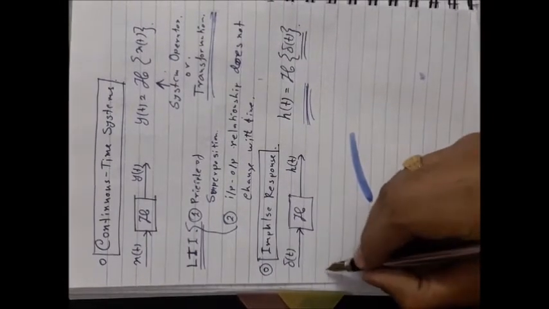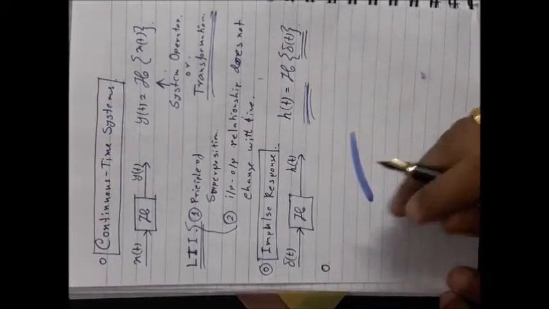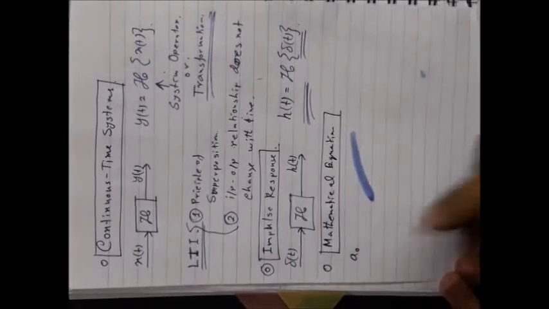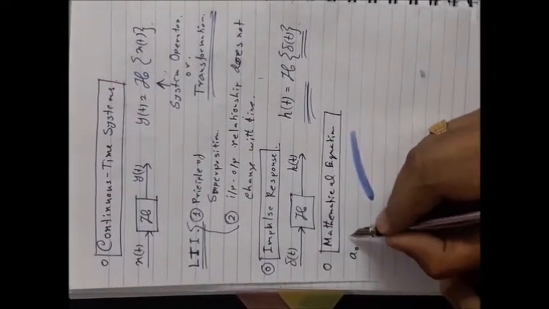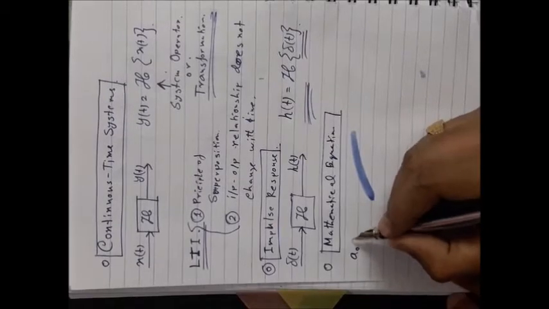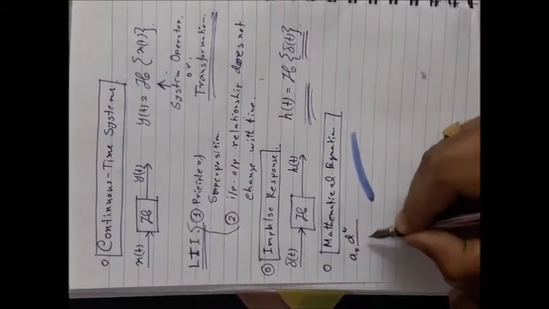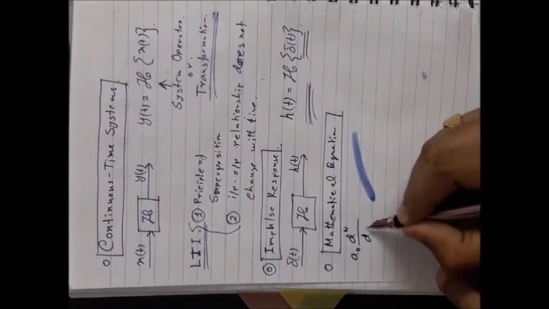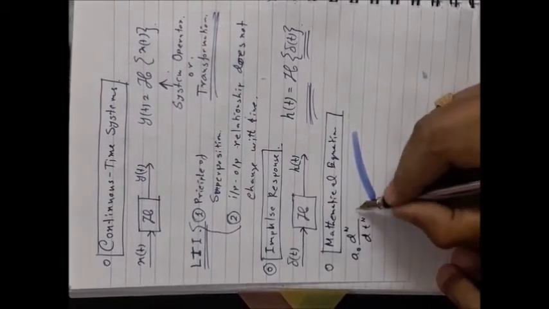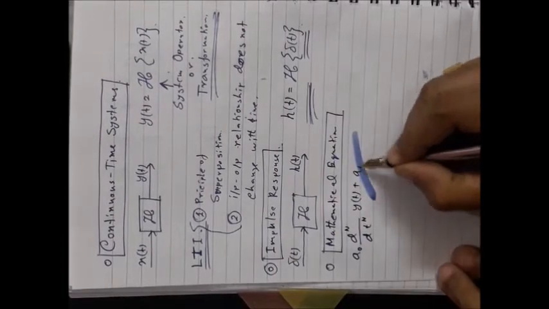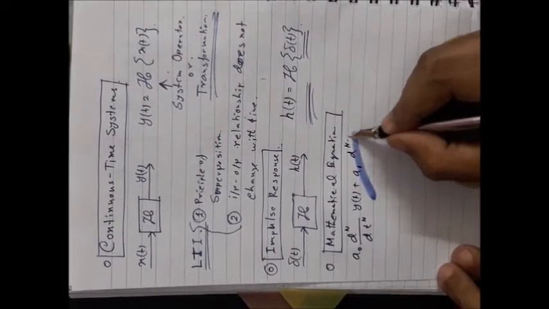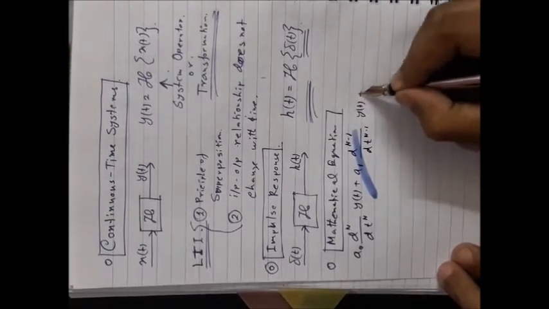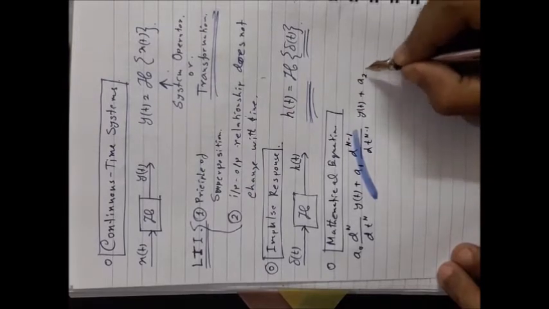Next is the mathematical equation governing the LTI CT system. You know that any LTI continuous time system can be characterized by means of a constant coefficient differential equation of nth order, like this. I have already discussed this in lecture 1. Just for recapitulation, I am writing this equation again.